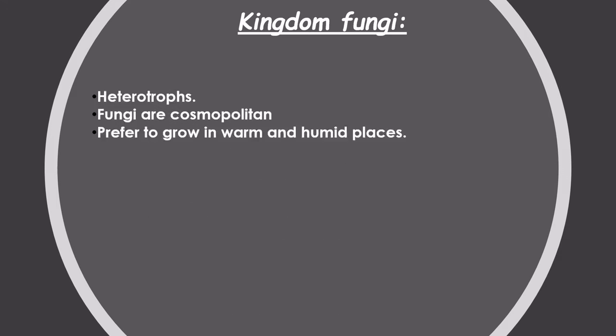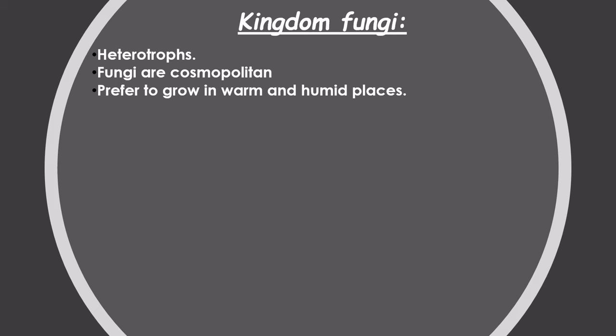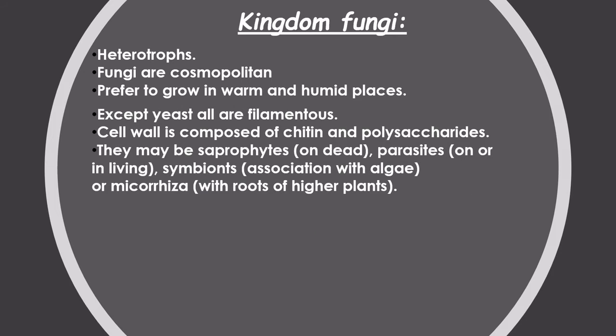kingdom is kingdom Fungi. Let's talk about the features of kingdom Fungi. They are heterotrophs. They are cosmopolitan. They're found everywhere, and they prefer to grow in warm and humid places. Except yeast, all are filamentous, because yeast is unicellular. The cell wall is composed of chitin.